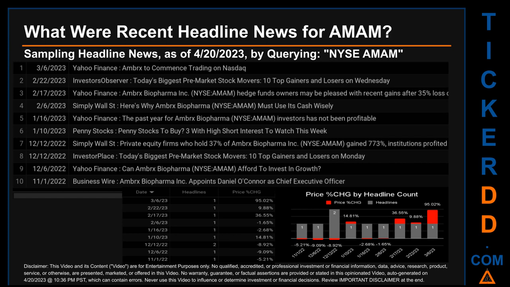Tuesday, December 6, 2022 was the day with the highest percentage drop in price when we compare opening versus closing price for the ticker. The day saw a drop of -9.09% when AMAM opened trading at 0.55 and closed at 50 cents. There was one found headline when Yahoo Finance published the headline that read, Can Ambrex Biopharma afford to invest in growth?